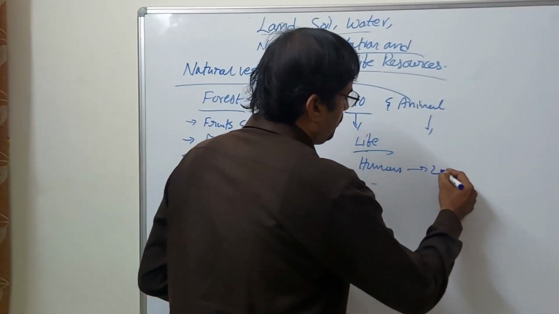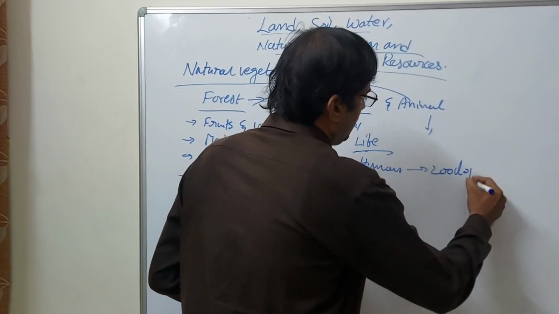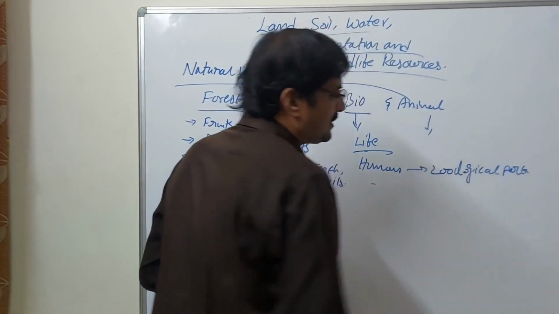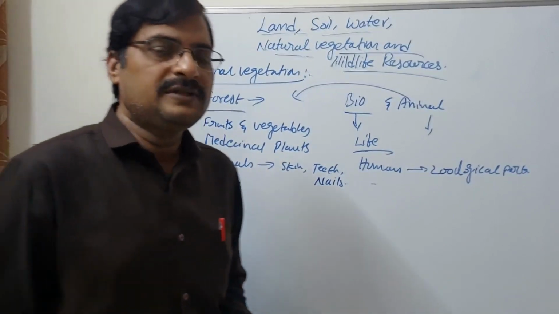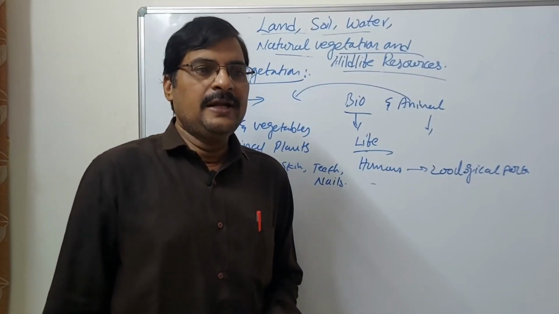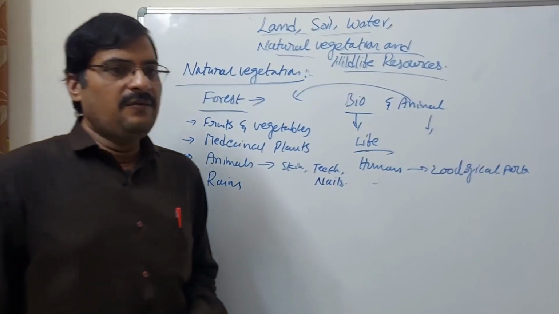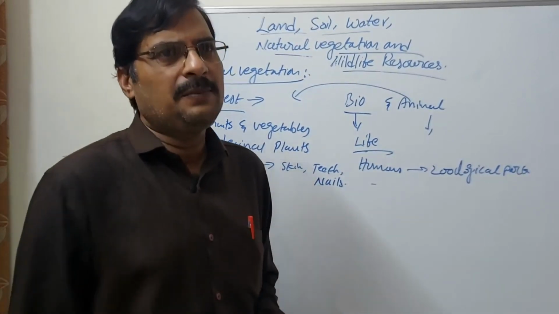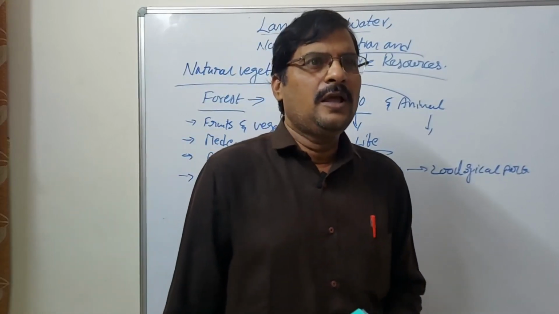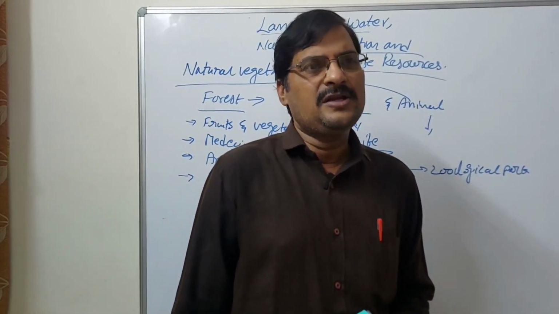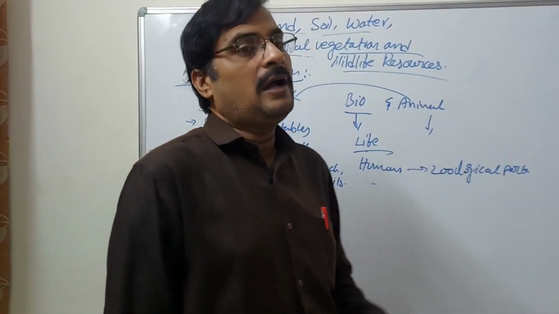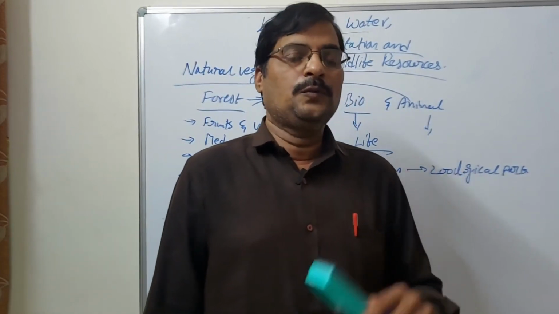A zoo is one of the important zoological parks. There are different kinds of zoological parks throughout the world, and in India also, and we have to discuss that. Another important thing is the conservation of natural vegetation as well as animals.